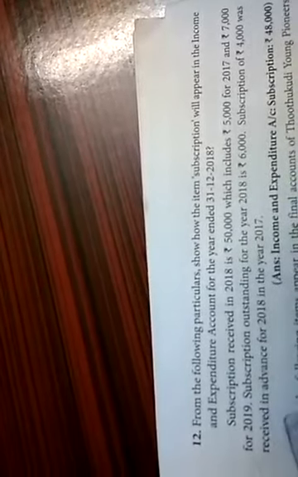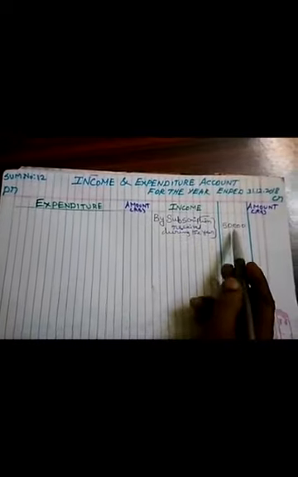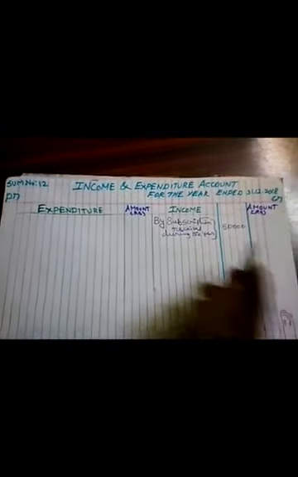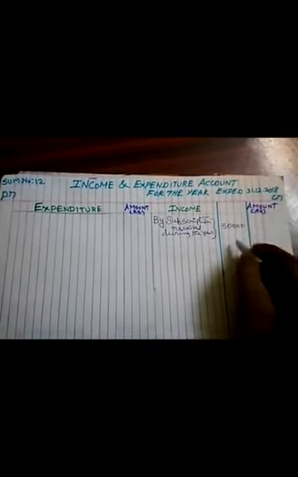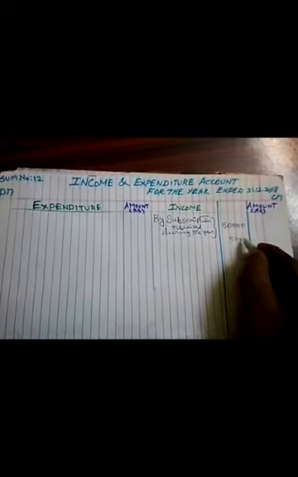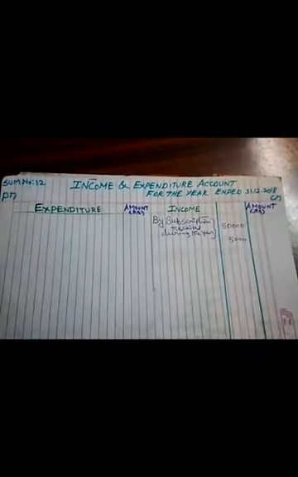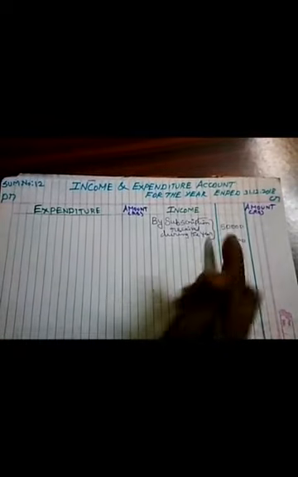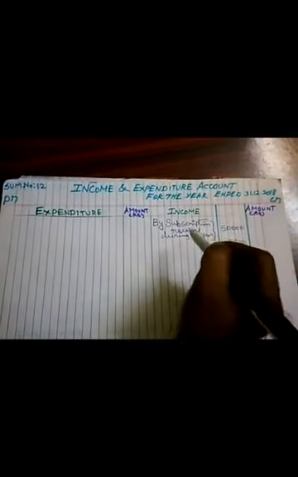Subscription of 4,000 was received in advance for 2018 in the year 2017. By subscription received during the year, 50,000. It includes 5,000 for 2017, while 2018 is the current year.